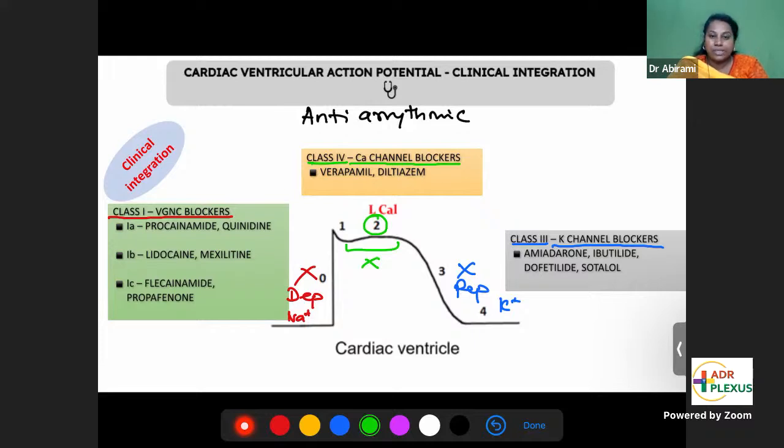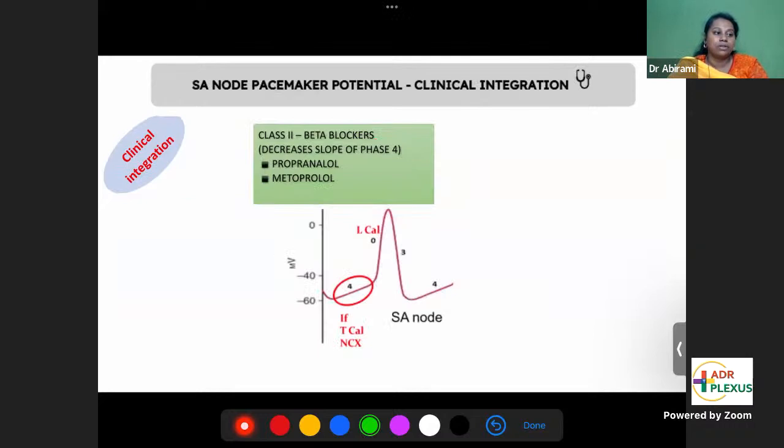So class 2 is missing here. Class 1, class 3 and class 4 act on the cardiac ventricle action potential. Class 2 acts on the pacemaker potential. Class 2, beta blockers, decrease the slope of phase 4. They act on pacemaker potentials. Propranolol, metoprolol. So this is the mechanism of action of these antiarrhythmics.